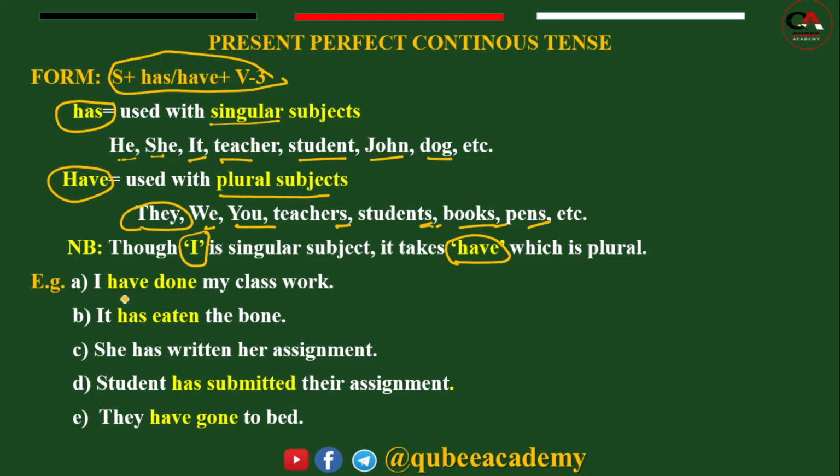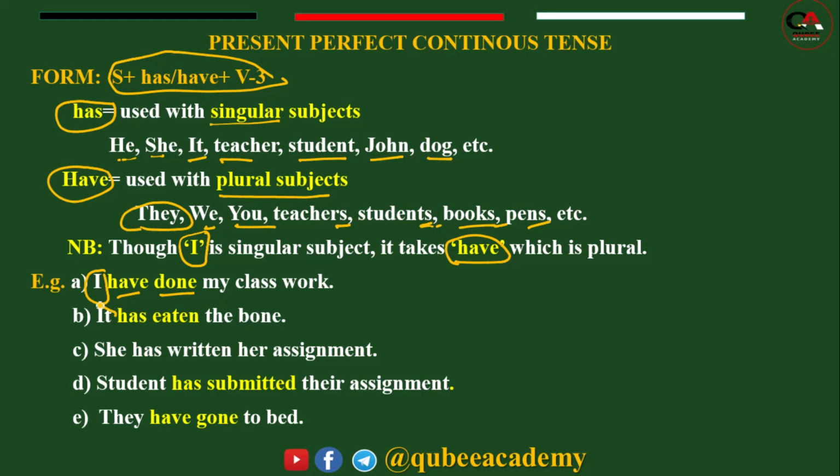Then look at the example. Here the subject is given. So I have done, as I raised here, the formula for present perfect is has or have plus verb 3. So here I is given, and after I we have to use have. Then verb 3, done. Do, did, done. So I have done my classwork.